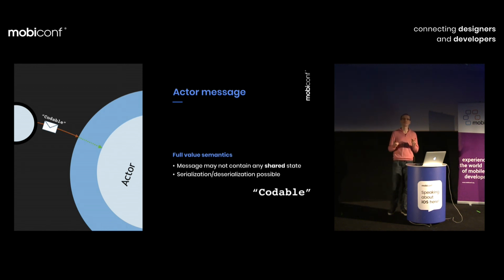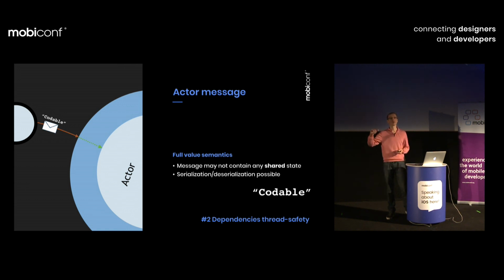That's why from time to time you may think, okay, maybe the messages are required to conform to the Codable protocol. I would say technically it doesn't, but if you would like to, for some reason, do that, you should be able to write a lot of boilerplate and conform to that protocol. It's technically possible. That will solve a problem about dependencies that are maybe not thread safe, because we can always use the serialized and deserialized version, which is definitely only our object, and nobody else uses that.